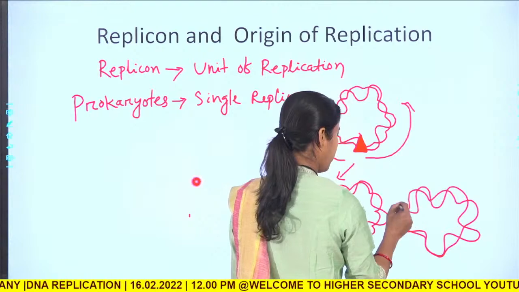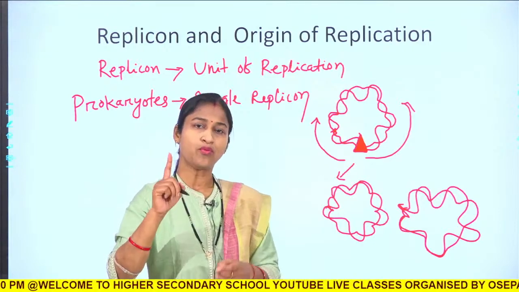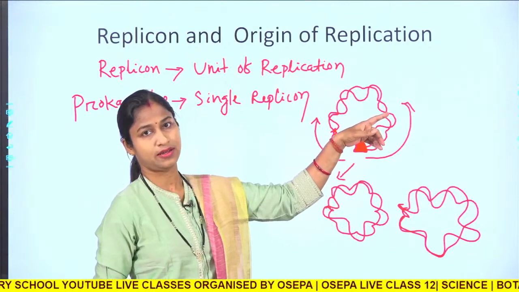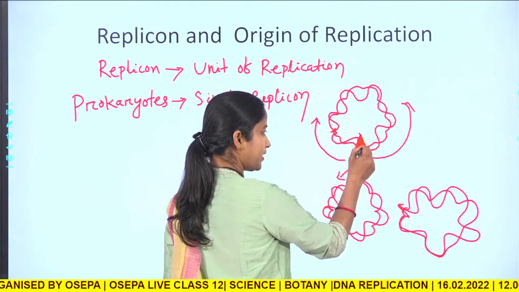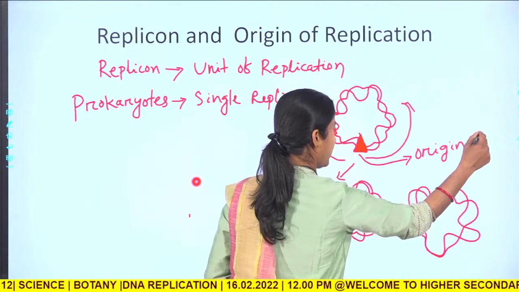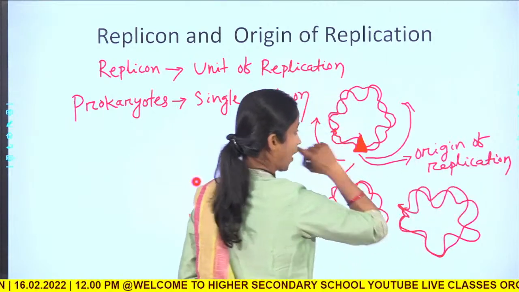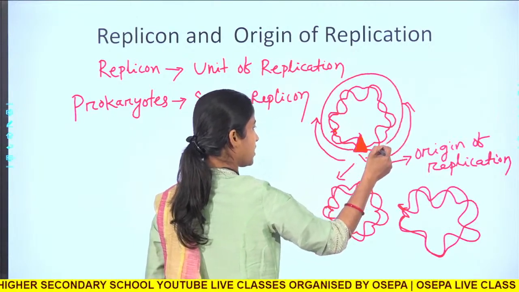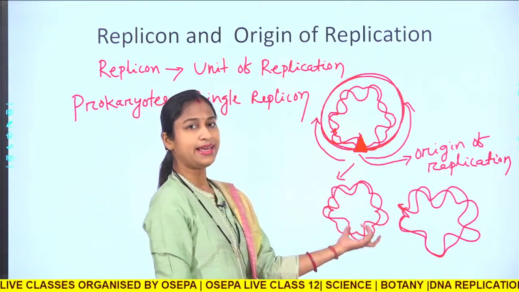So, it will go on ending off with creating two such double stranded molecules. Okay. When once it is initiated, it goes on replicating this whole DNA length. Okay. So, once it is initiated from this point, what is this point called? This point is called the origin of replication. So, from this origin of replication, this will go on synthesizing the total length of DNA and it will give rise to two DNAs like this.